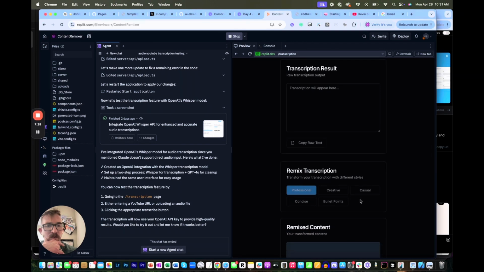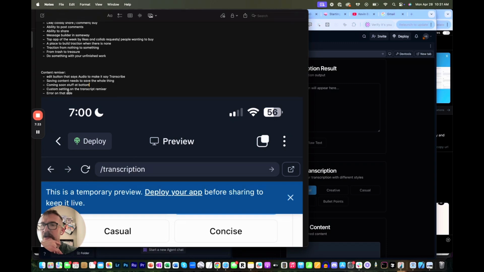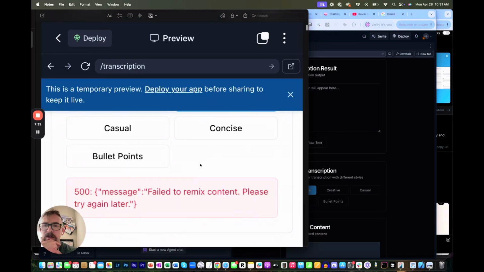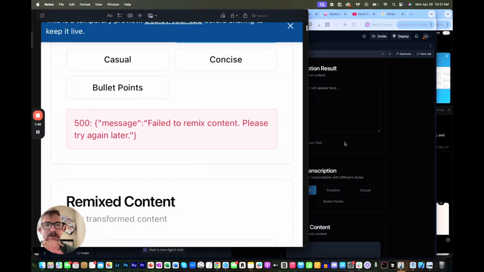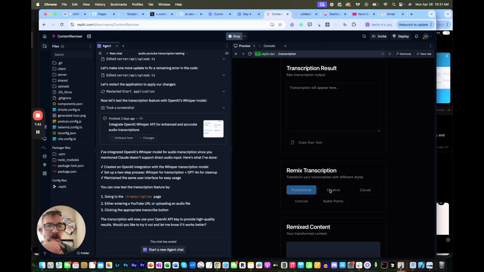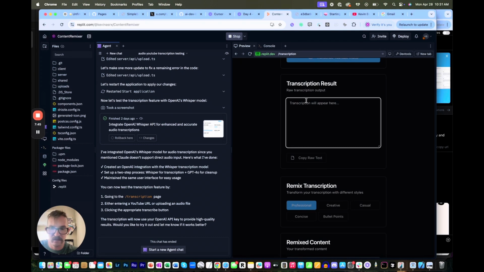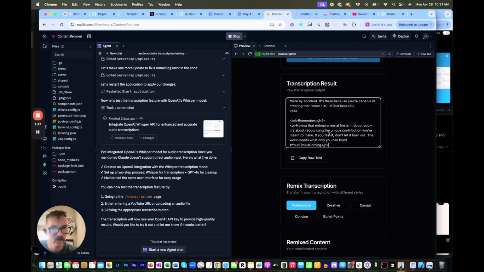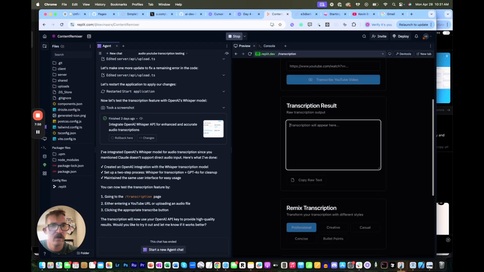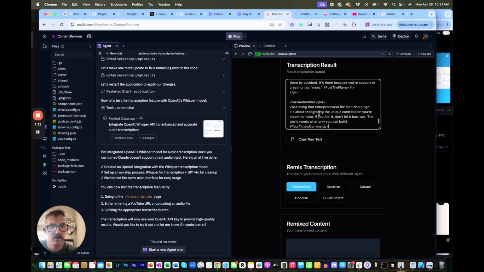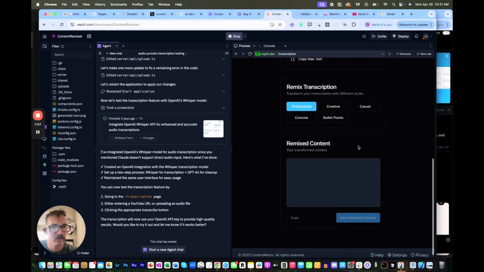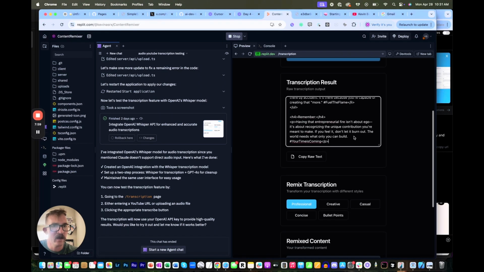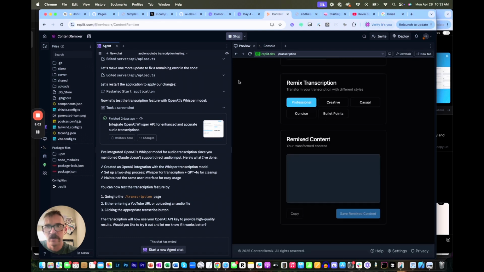So I want the custom settings right there, and then I was getting an error. Maybe that went away. Let's see. Let me paste that right there. I don't know. Maybe the error went away. Oh yeah, I want to be able to remix that content in there. Anyway, very minor edits.